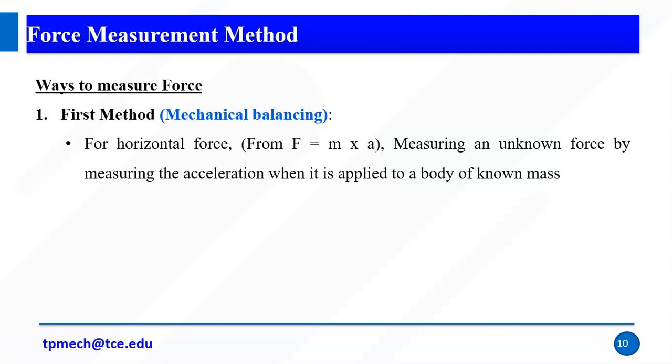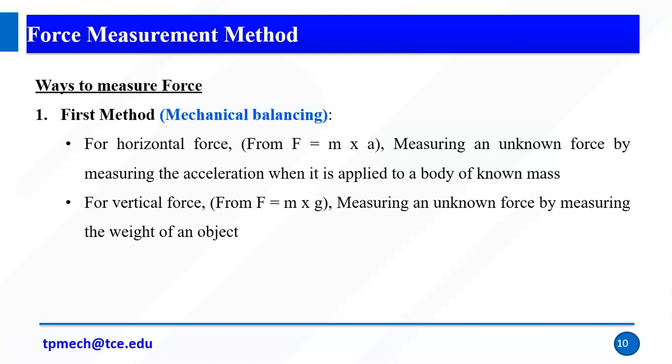So if I'm giving the horizontal force, the object will move. I know the mass of the object, I know the acceleration, then I can calculate the force. Mass times acceleration, the product of this is nothing but our force. This is our Newton's second law, right? If I'm applying the vertical force, again F equals m into g. So if I'm measuring the weight, it is related to the vertical force. So we are measuring the unknown force by measuring the weight of an object.